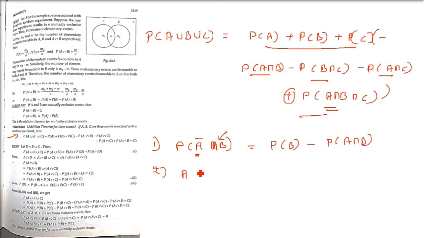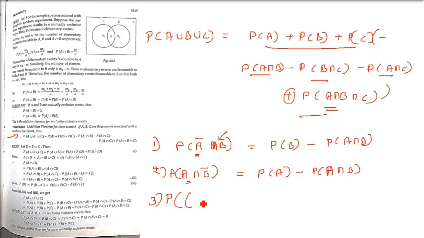The second one: we are just changing the A and B. This is known as the probability of occurrence of A only. That is, B is not happening, only A is happening. So we have the same analogy, P(A) minus P(A intersection B). Okay. The third one is the probability of occurrence of exactly one of the two events. Exactly one of the two events will happen.